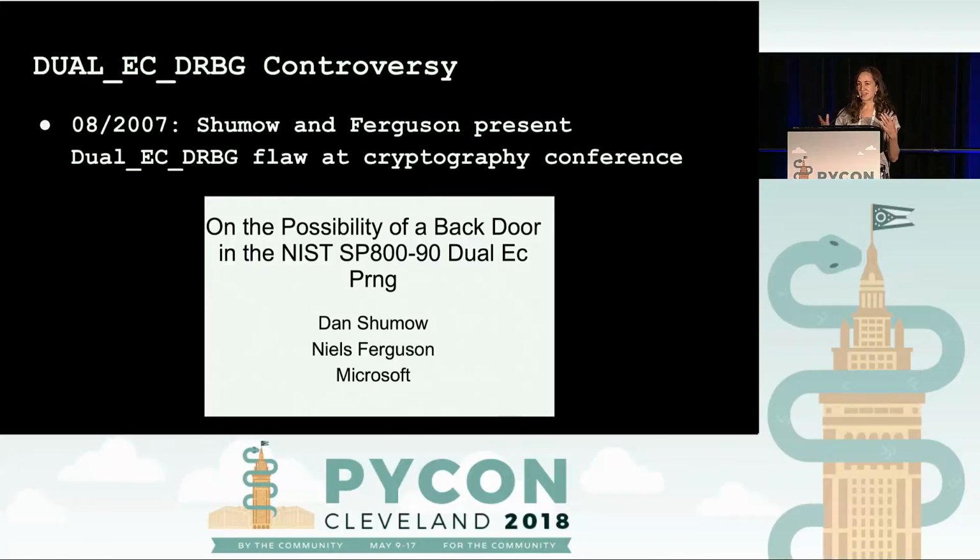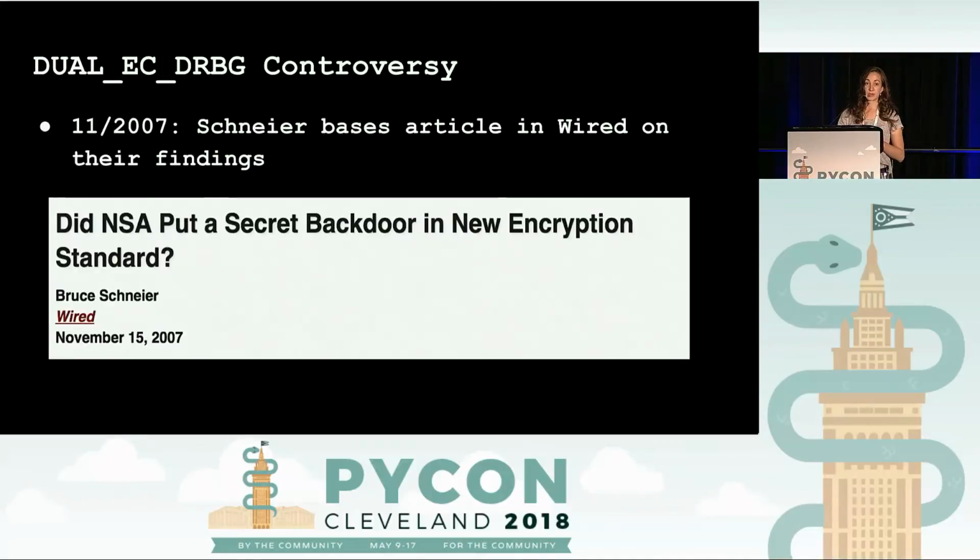So that made some waves in cryptography circles, but it didn't get really big until three months later. In November of 2007, Bruce Schneier put an article into Wired magazine that was based upon the findings at that conference. His article was titled "Did the NSA Put a Secret Backdoor in New Encryption Standard?" So you can see how the plot is starting to thicken here.